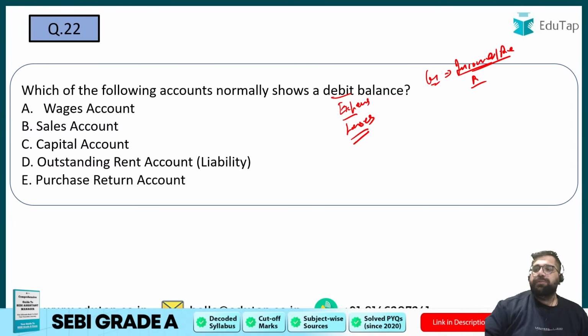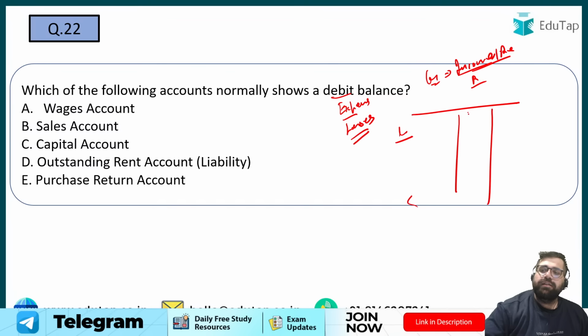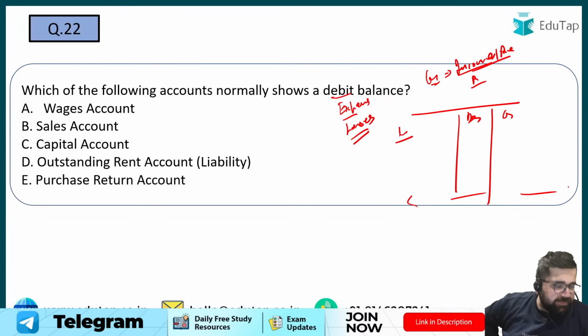In trial balance, you make a trial balance like this only. You write the name of an account, then here come debit and credit, then you balance it. So please tell me the right answer for 22.